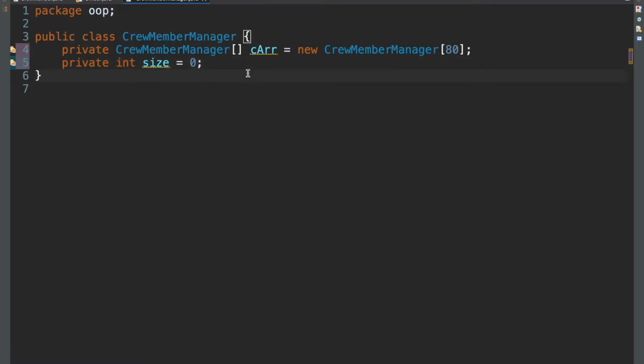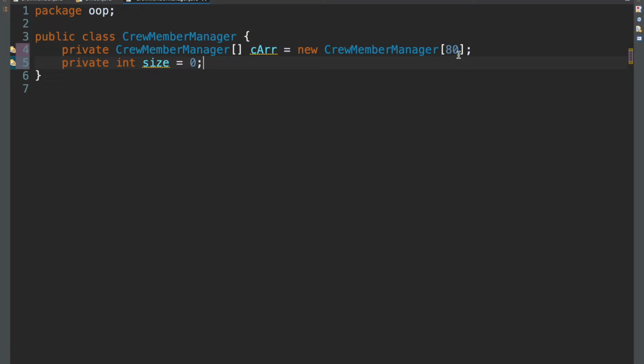Now, some people get confused as to why we need a size variable when we already know that this has a length of 80. You can think of it like this: if you can think of a classroom, let's say the classroom has 80 seats in it. But just because the classroom has 80 seats in it doesn't mean that all those seats are occupied. It doesn't mean that we have 80 students in that classroom. We could have 1 student, 2 students, 3, and so on and so forth.